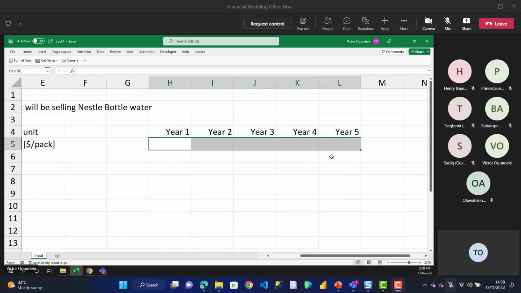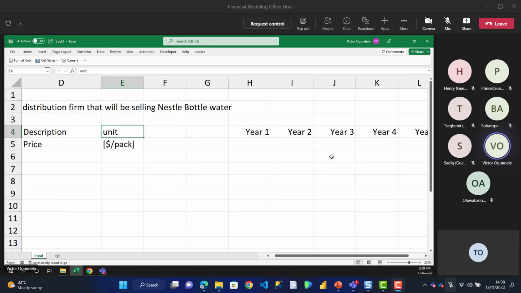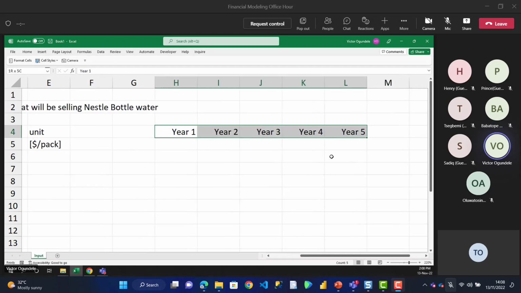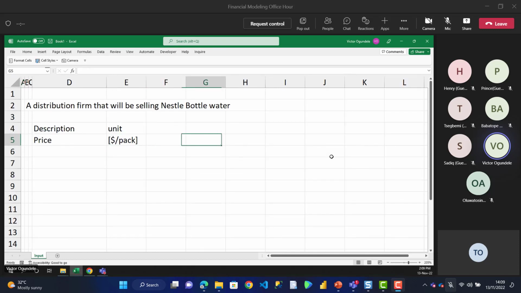Then I'll put that. But for this approach that we want to build, we are not going to use this approach of having it in year one, year two, year three, year four. We are going to have something we call different scenarios. But before we create that, let's first create our base assumption. So let's say for our base price, they'll be selling that. I'm just going to give some fictitious assumption, right? Don't mind me. So let's say 50.